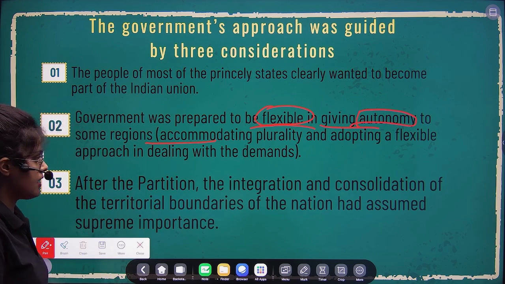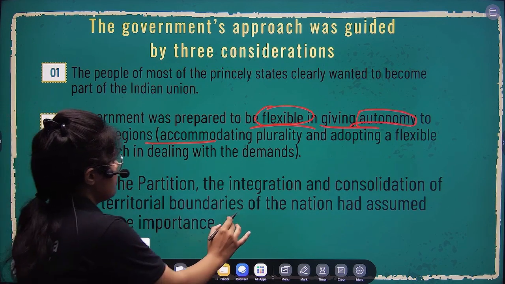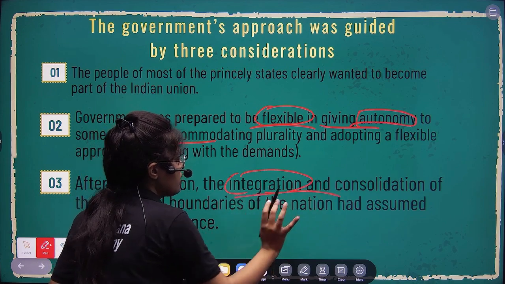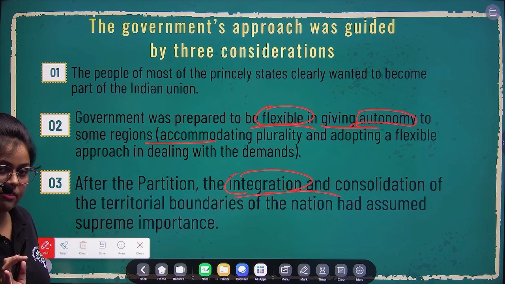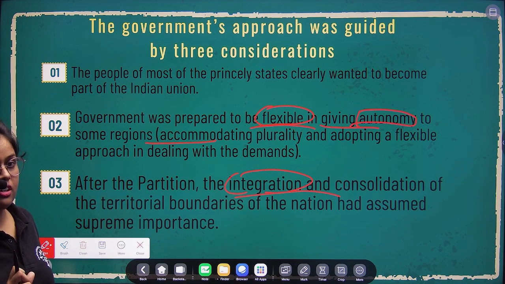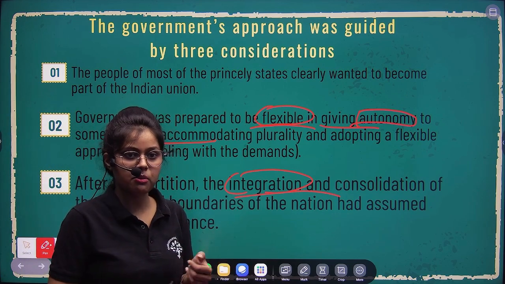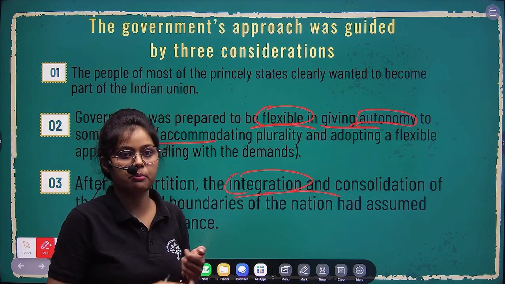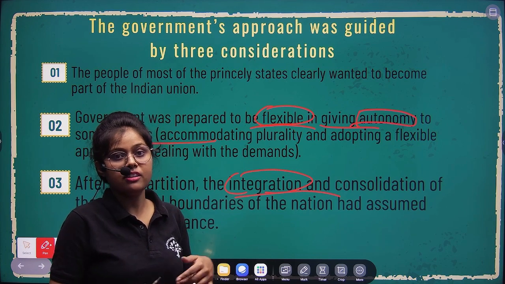And then the third is, they were very clear that integration and accommodation is their prime objective, right? So everything they were doing was for the objective that they have to accommodate and integrate the nation so that unity can be formed. When we are discussing the three problems, we are also discussing democracy. So how can democracy be formed? Democracy can be formed when there is unity.